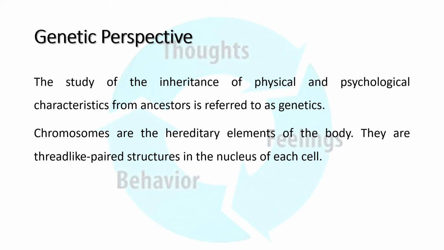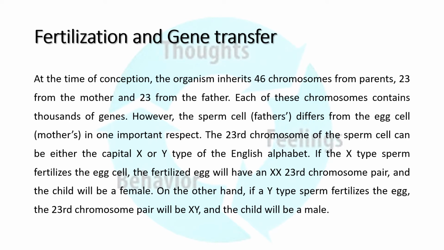Now everyone knows that chromosomes are the hereditary elements of the body. They are thread-like paired structures in the nucleus of each cell. And what is this mechanism of heredity? Well, even identical twins are almost alike, but they are not exactly alike. In humans, the number of chromosomes is 23 pairs, that is 46 chromosomes. Each pair of chromosomes comes from both father and mother. The member of this pair which is dominant is expressed. The genotype is the genetic constitution, while the phenotype is the expression of it.